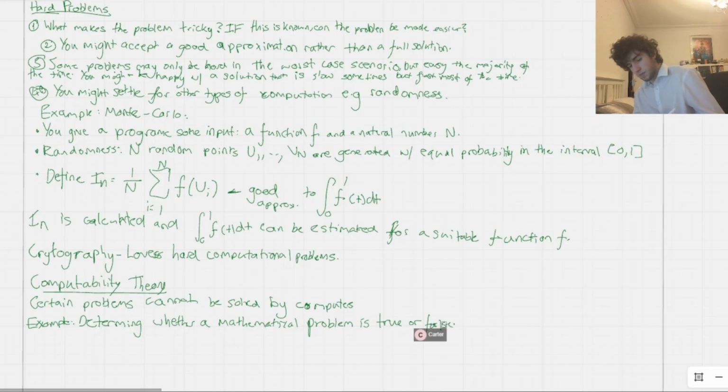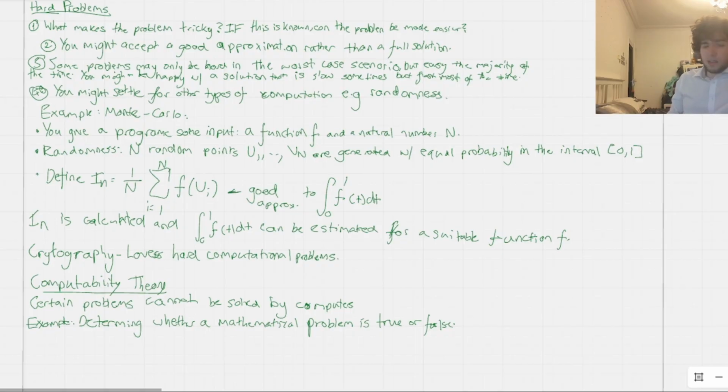Obviously, for the most part, now we have things like ChatGPT and AI that can probably do this very well, but still it's a problem that cannot be solved. No computer can do this with 100% accuracy, not even the best AI, because there are problems out there which even we don't know the answer to. AI is going to search through and check to see if there is a proof, but currently it's not capable of coming up with proofs. So it's not really good enough in that sense.